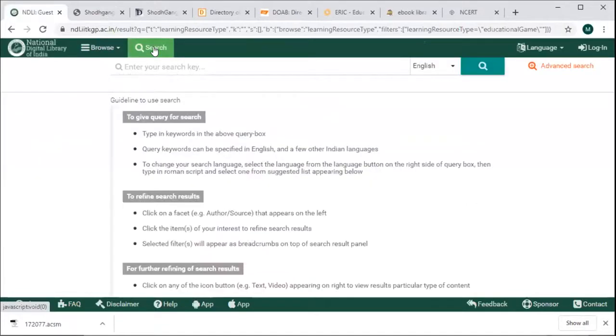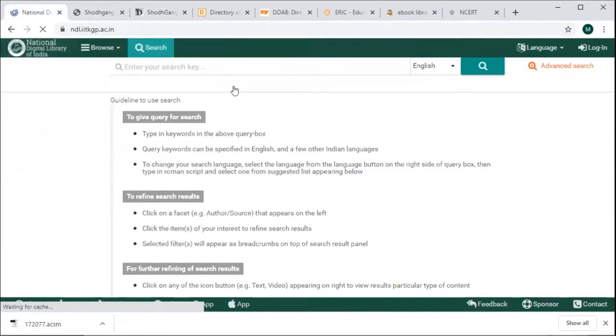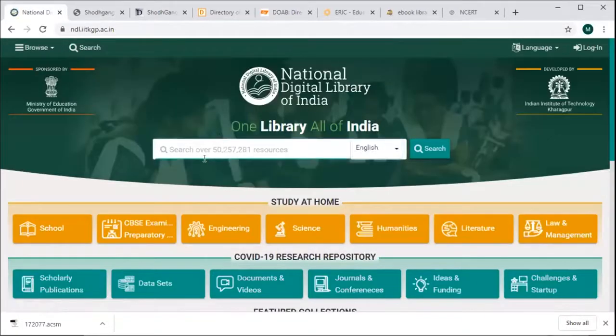Simple search facility is also there. I will go to the home page. See, this is the simple search facility. I will enter the term educational evaluation.